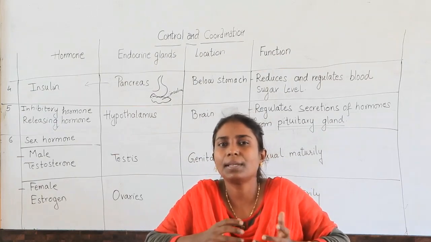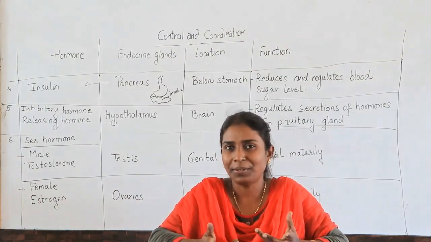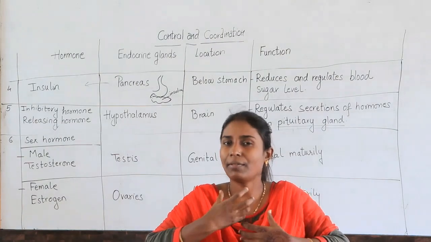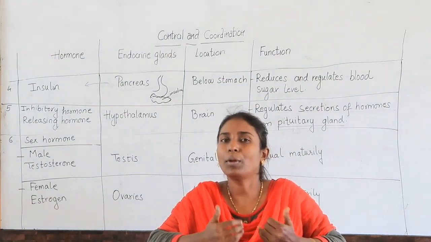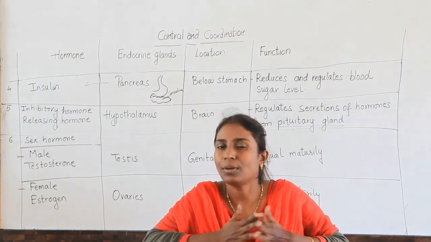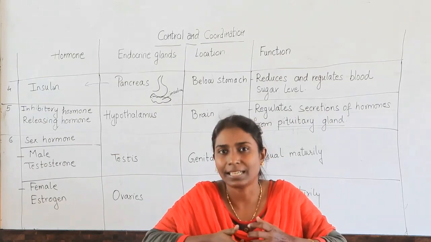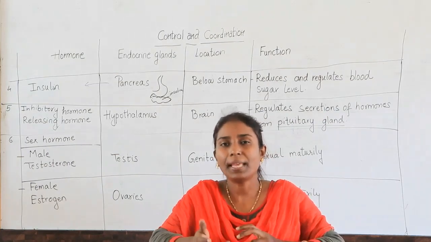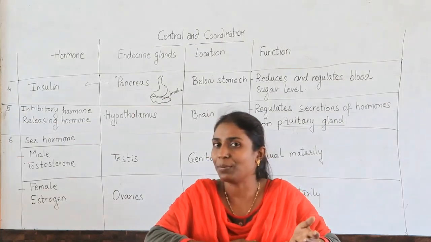Let us take an example in humans itself. Men have a beard; women don't have a beard. Men have a strong voice; women don't have a strong voice. If you see the body organization, females have mammary glands. Mammary glands are nothing but milk-secreting glands. Males cannot give birth to babies, but females can.